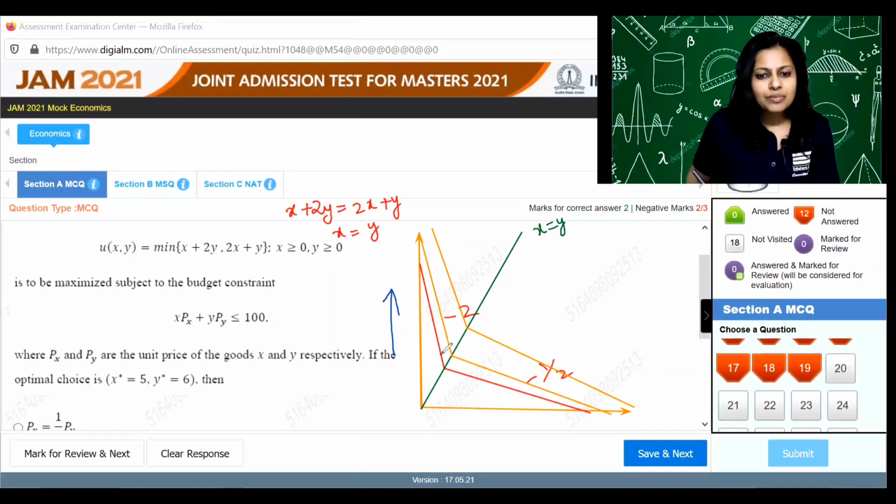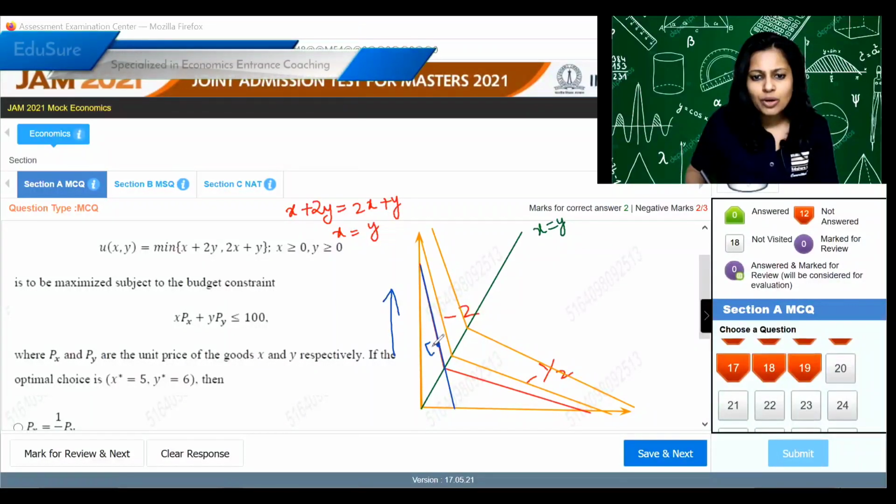So that means the equilibrium is on the upper side of the IC. So for equilibrium to lie on the upper side of the IC, the budget line must coincide with the upper side of one of the ICs. Only then can equilibrium lie on a point like this.